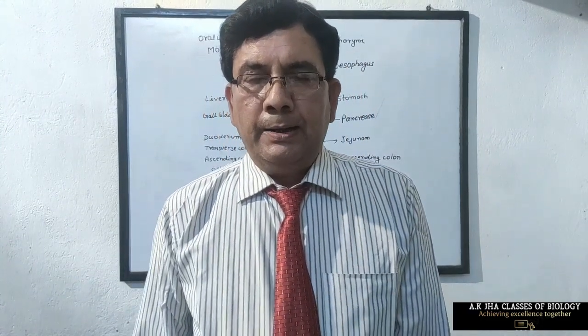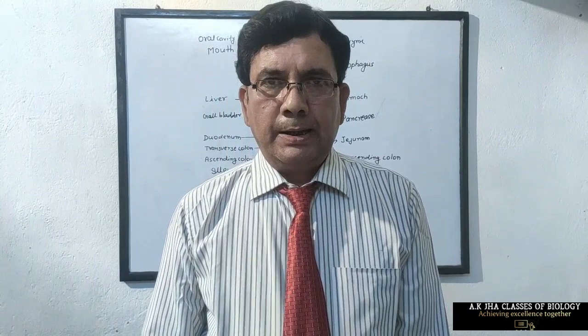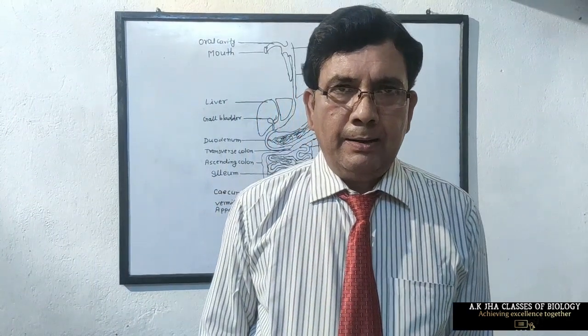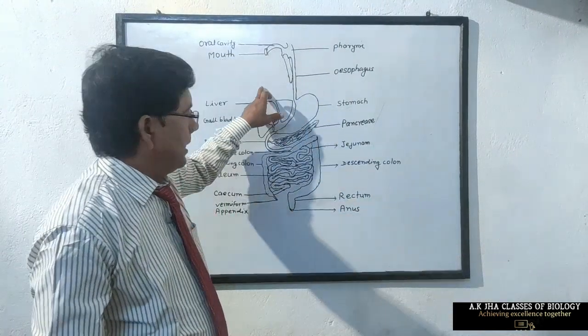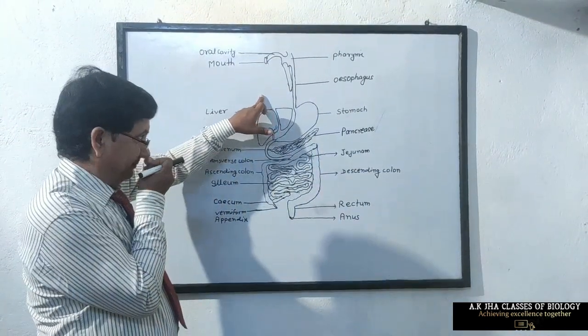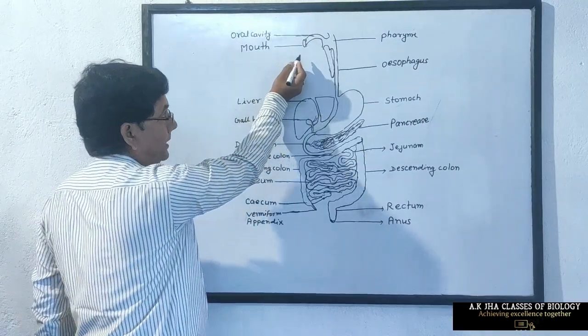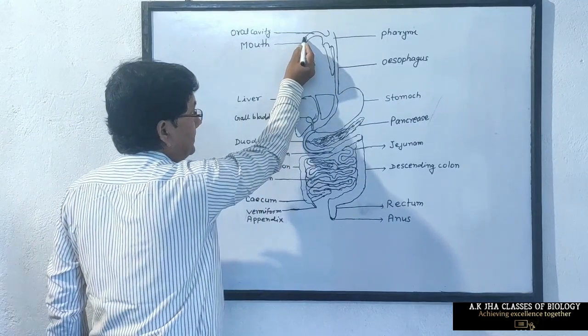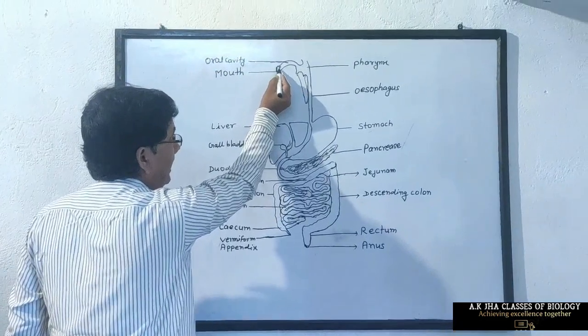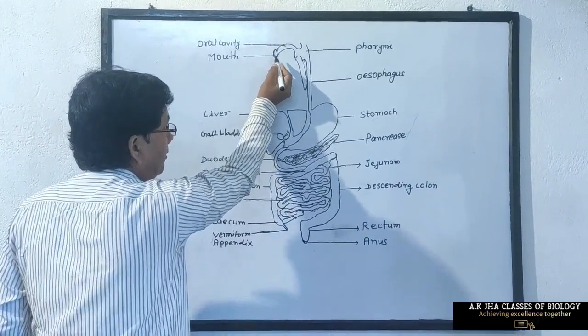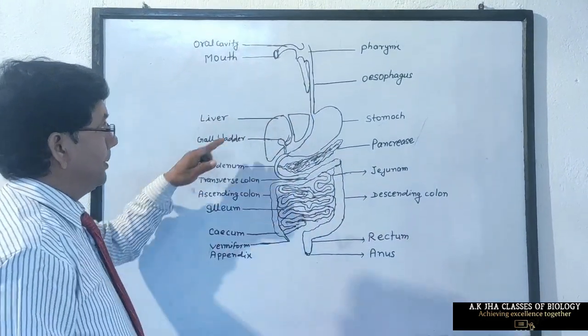Now we explain the different structure of alimentary canal. You see on board the figure of alimentary canal. Alimentary canal starts from mouth. This is the mouth. The mouth is surrounded by upper and lower jaw. Only lower jaw is movable.